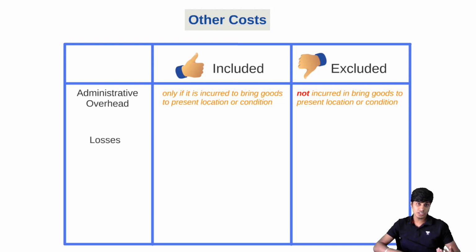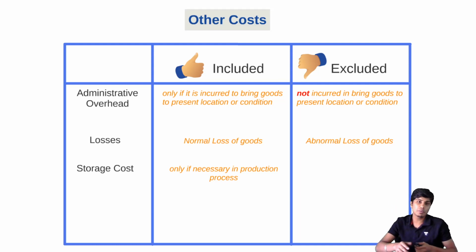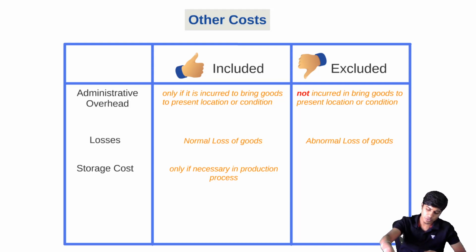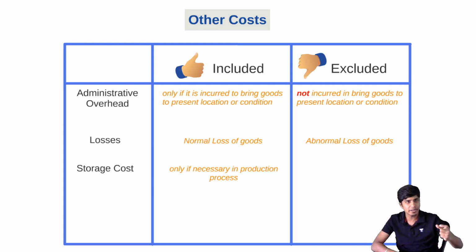And losses, if the loss of cotton, loss of thread, loss of cloth is normal in nature, then it is included as a part of the cost. If it is not, then it is not included. It will become abnormal loss and it is not included in the normal cost. Then storage cost. Storage cost incurred till the time the goods are ready to be sold is included, or if it is part of the normal production process, that this kind of expense is incurred, and without this kind of expense, production is incomplete. For example, if it is wine production or rice production, it will take a substantial period of time to complete the production.